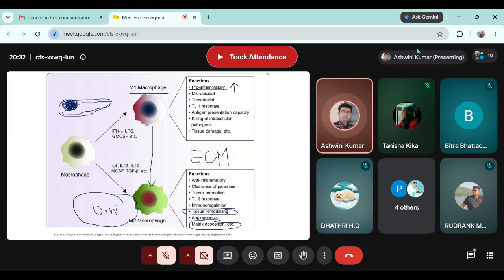And because of the deposition of extra ECM or matrix deposition, which you can see here in the bottom, this particular tumor area is always harder than the rest of the normal tissue. And that hardness is because of fibrosis or deposition of extra ECM material. Is this clear? Yes, sir. Sure, everyone? Should I move ahead? Yes, sir. Okay, great.